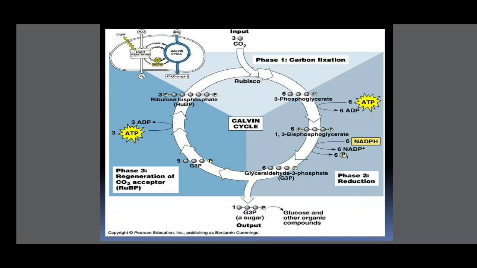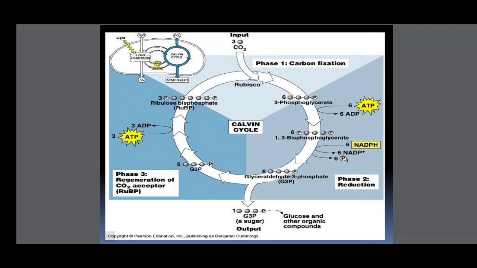In this reaction, the 6 phosphoglycerate is converted into 6 molecules of 1,3-bisphosphoglycerate. In this reaction, 6 ATPs are utilized and converted to 6 ADP. Next, the 6 molecules of 1,3-bisphosphoglycerate are converted to glyceraldehyde 3-phosphate. In this reaction, 6 NADPH are utilized and converted to 6 NADP. This is the reduction.